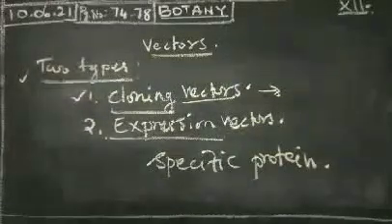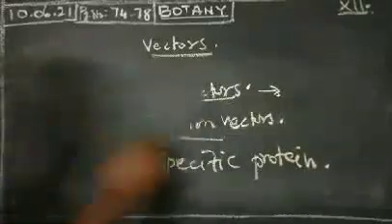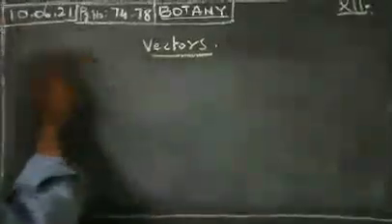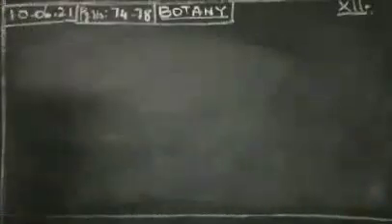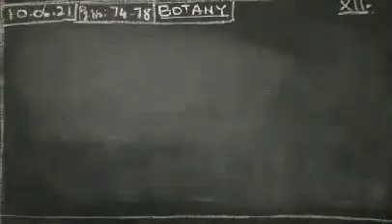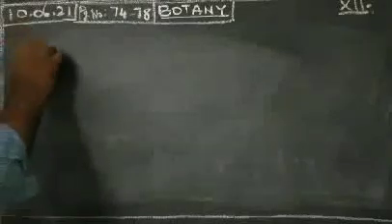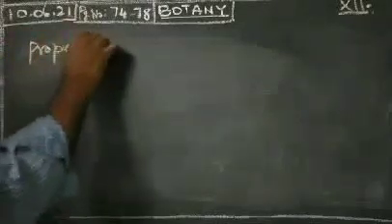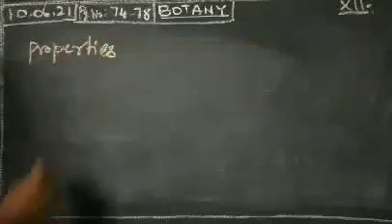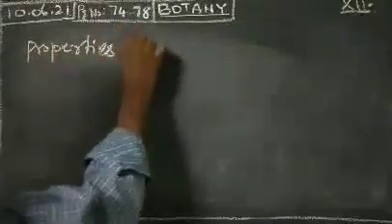The next one is properties of vectors. What are the properties present in vectors? Next we pass on to properties. We studied what a vector is, then the two types of vectors, then the properties of vectors. What are the properties involved in vectors?